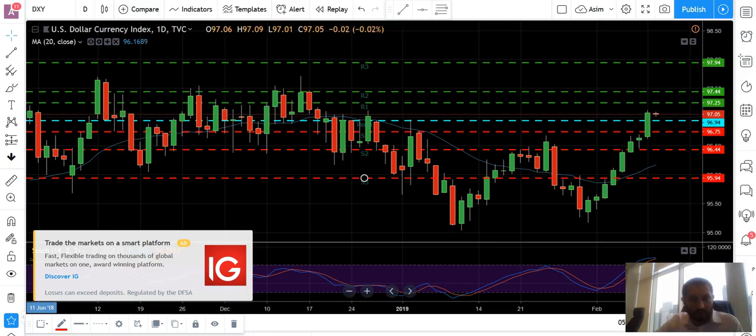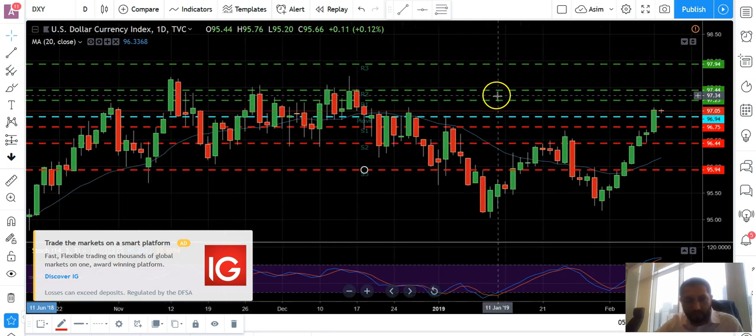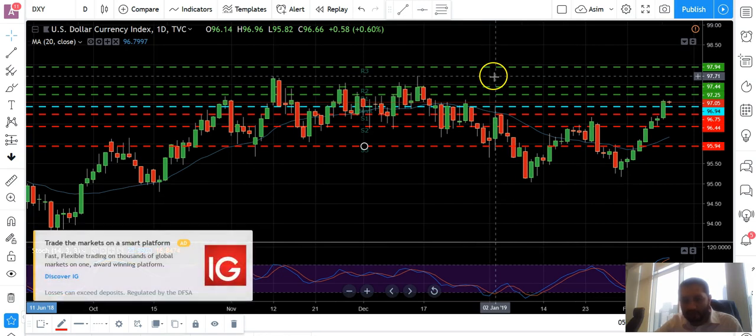Starting my analysis with the dollar index, as you can see, currently the dollar index is trading at 97.05 points and it's above the pivot, which indicates a bullish momentum. But currently it's at a very key resistance, between 97.25 and 97.13. It's a really key level. Basically, the key level now is 97.67.